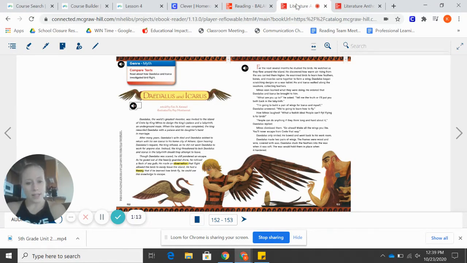Remember how we have practiced taking notes in 5th grade? You can take notes again if that helps you. Put the page number, put the title of our story, and then put your note that goes with it. Okay, so that's when we're comparing and contrasting.